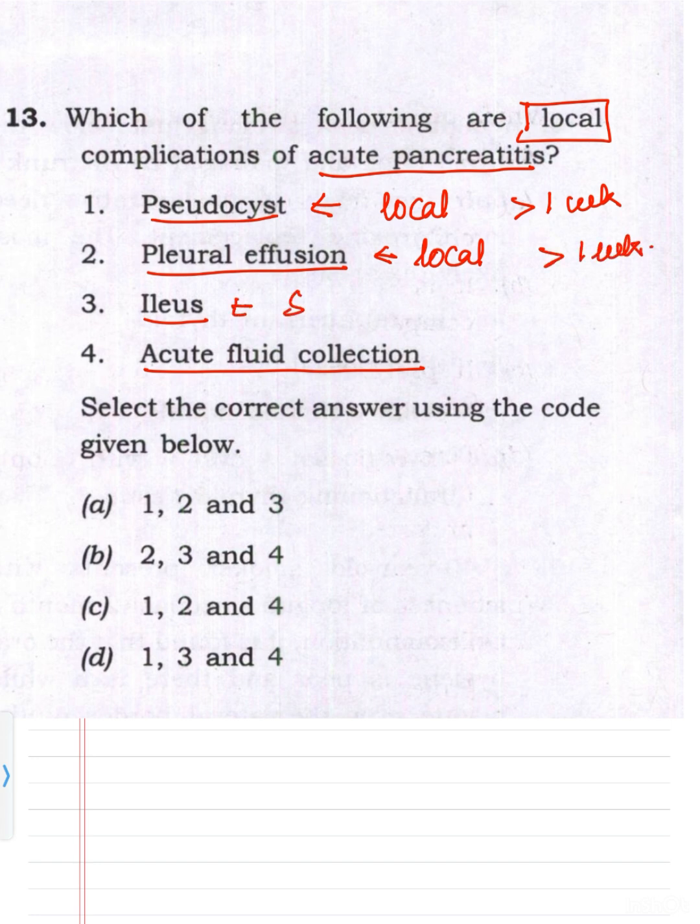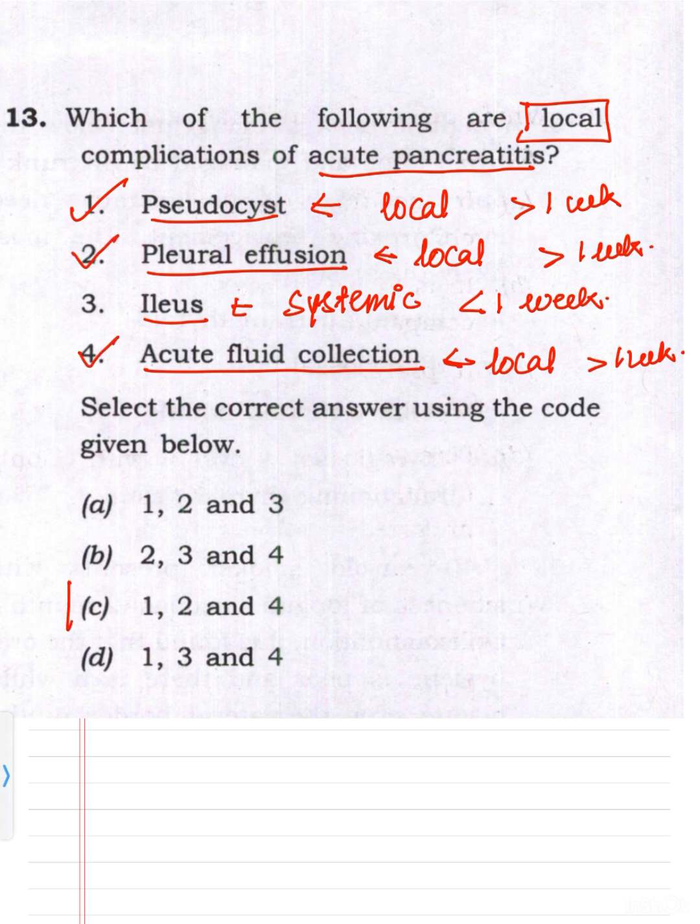Ileus is a systemic complication. This occurs within the first week and we have to manage it within the first week. Acute fluid collection, again a local complication, develops after 1 week. So the first will be correct, the second will be correct, and the fourth will be correct. So the option will be C, 1, 2 and 4 are correct. So this will be the correct option.